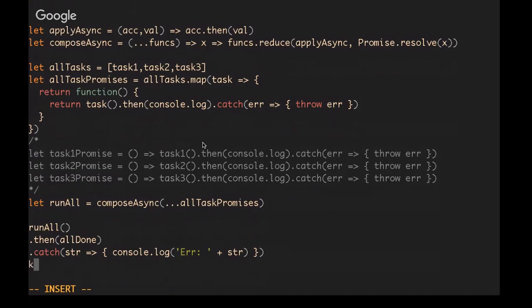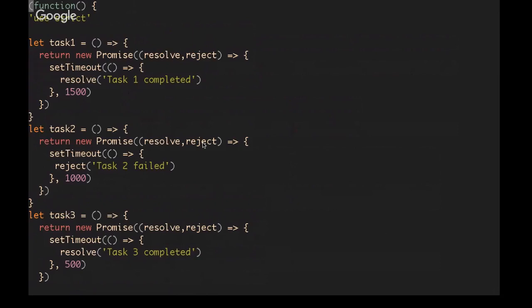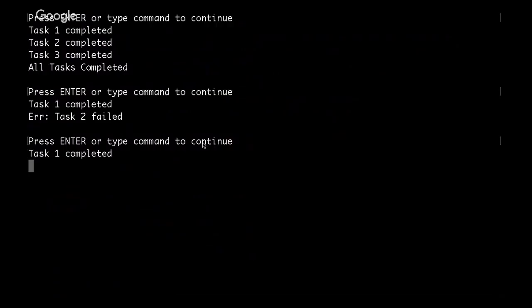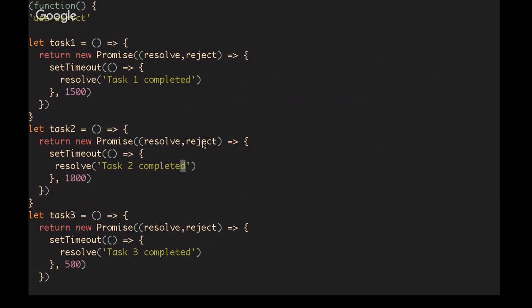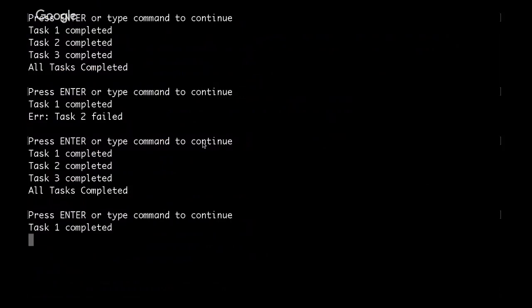So now I will go back up to the top here and just remove the rejection so that we can see a success first. Completed. Task 1 completes, task 2 completes, task 3 completes, and we get all tasks completed. And if I reject at task 2, task 1 completes, and then everything ends because task 2 failed, which bubbles all the way up to the end of the promise chain, and no other tasks are run.